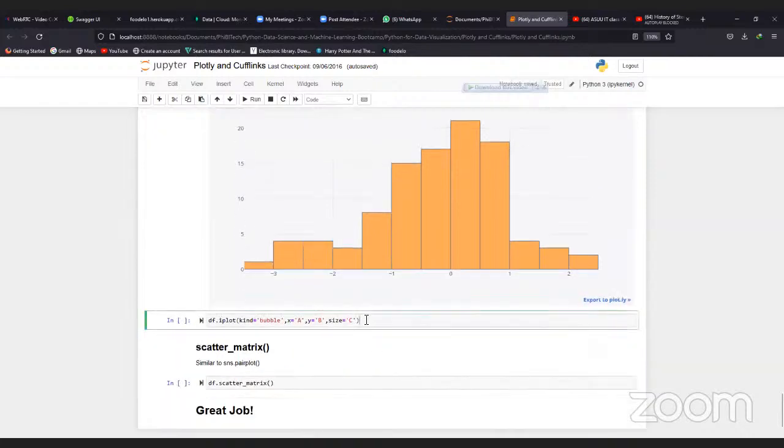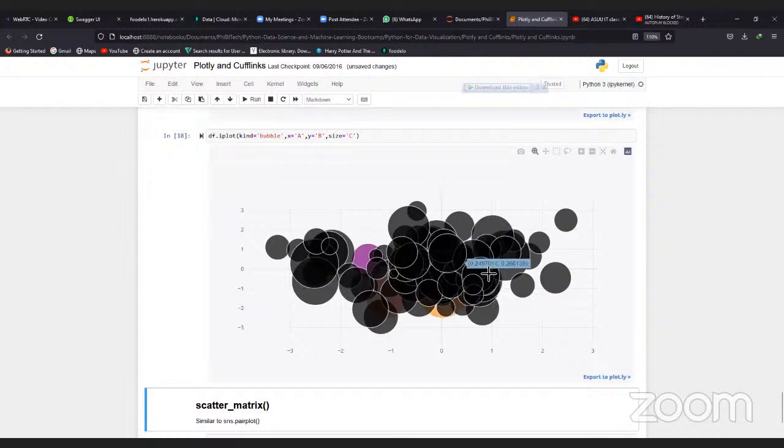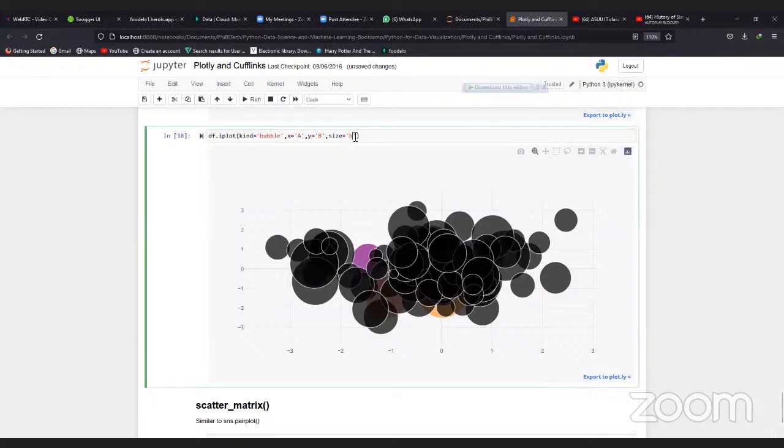Then we have bubble plots. So bubble plots is like this. You can see we have different things here. So here is white, black, here is purple, and here is yellow. We set size to C. So we change this one to B, and I change this one to C. So we have 3 columns the other time.